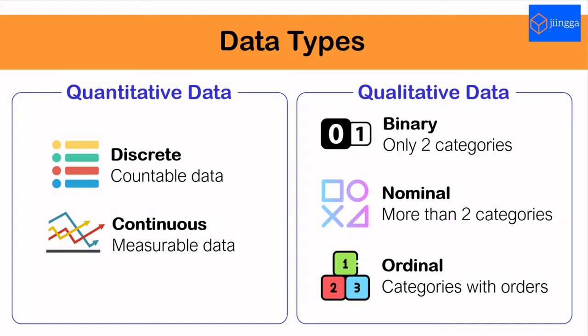Another example of ordinal data is the hotel grades, 1 star to 5 stars. So here we can see orders. 5-star hotels are more luxurious than 1-star hotels. So now, are you confident to differentiate these 5 types of data? Let's check your understanding in the knowledge check section.